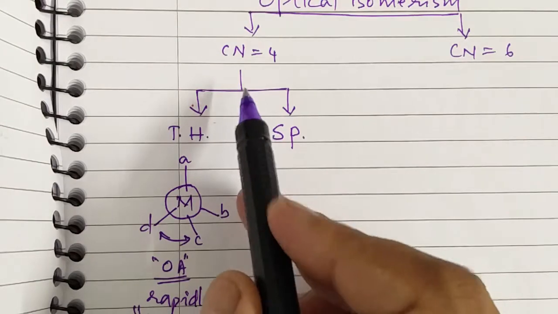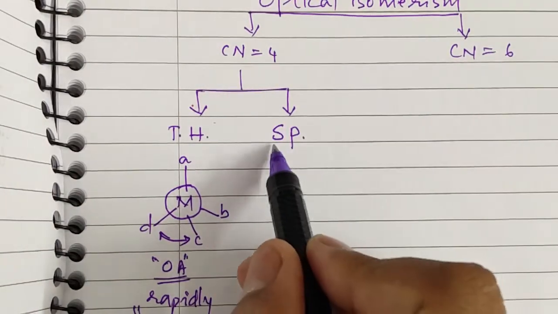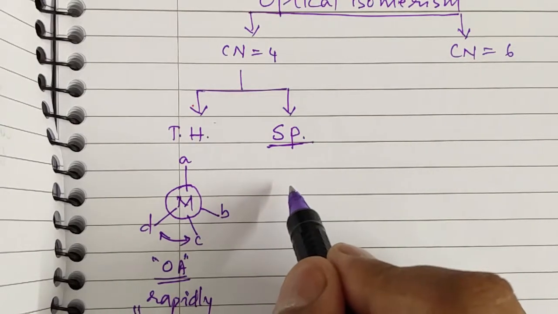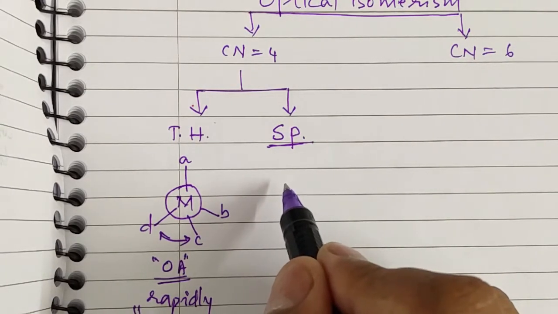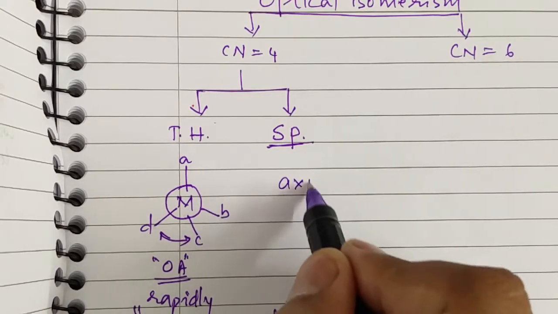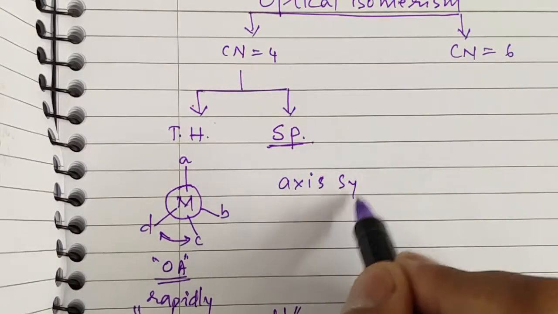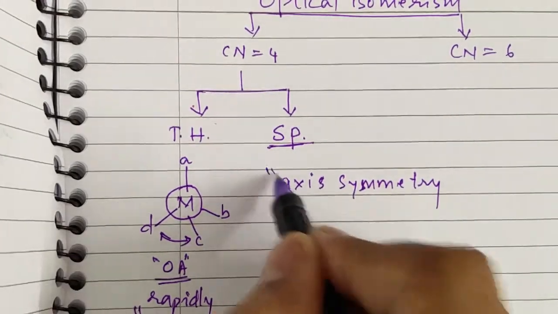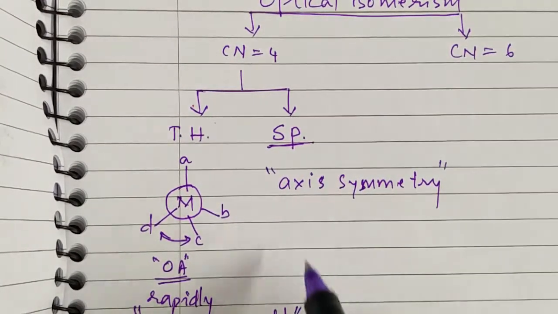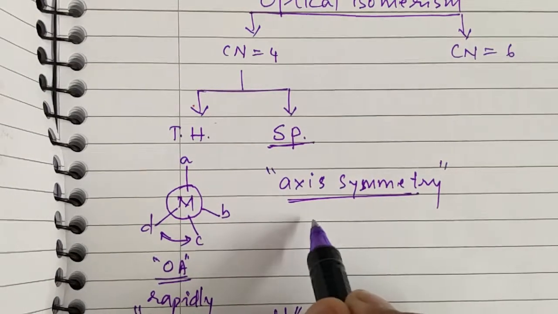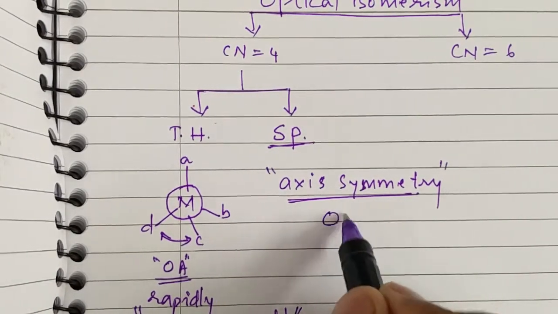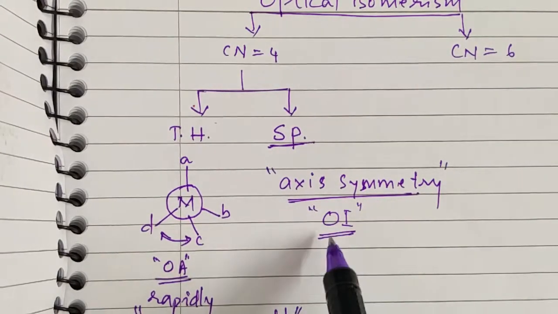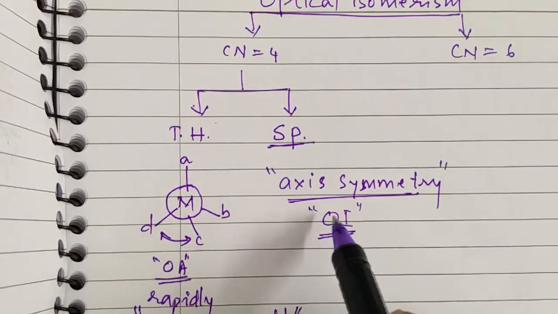Now, with respect to compounds with coordination number 4 and the square planar geometry, this square planar geometry will possess most of the time axis of symmetry. This is not there for our syllabus. And if it possesses axis of symmetry, the compound will be optically inactive. Is that clear, students? This is not there for our syllabus, and hence it is not necessary to discuss.